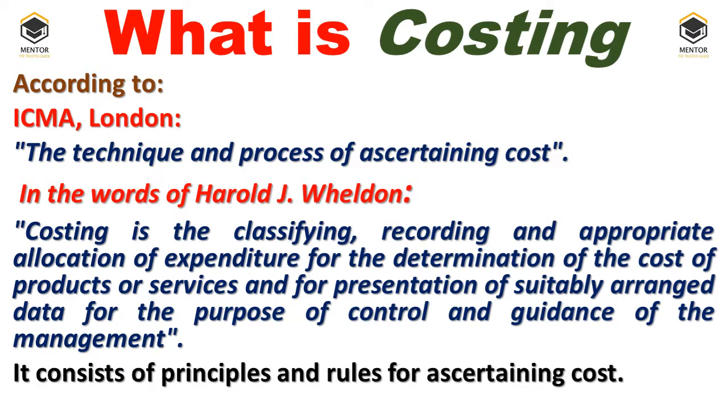The second author even suggests the classification, recording and appropriate allocation of expenditure for the determination of the cost. So the basic objective of costing is to determine the cost, how much expenditure, right, for making a product or providing a service, which includes principles, rules, and regulations. Right? So this is called costing.